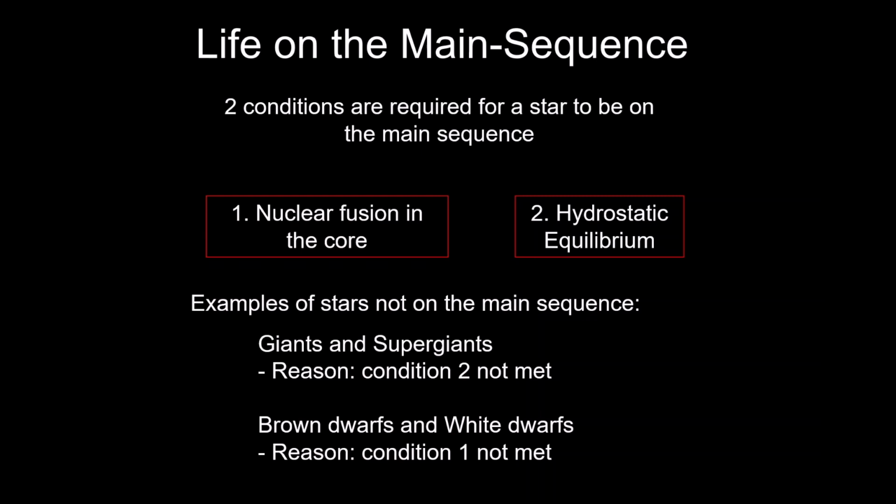So those are examples of stars. Giants and supergiants are still stars. They have fusion, but they don't have their equilibrium anymore. Examples of objects, and I'm going to say objects, not stars here, that are not on the main sequence because of number 1 are brown dwarfs and white dwarfs. Now, we really haven't talked about either of these two objects.